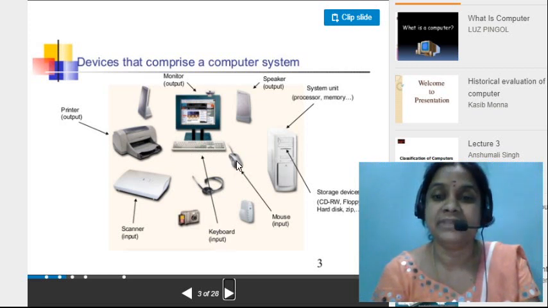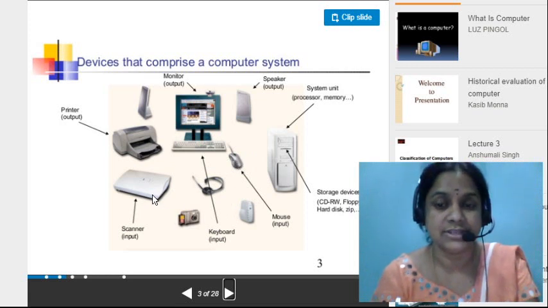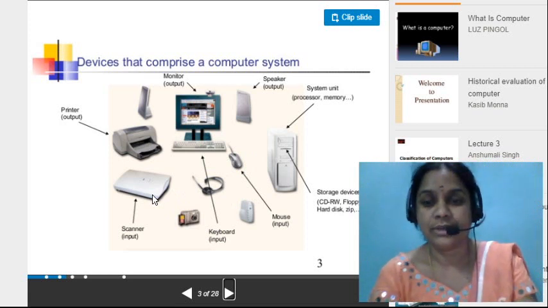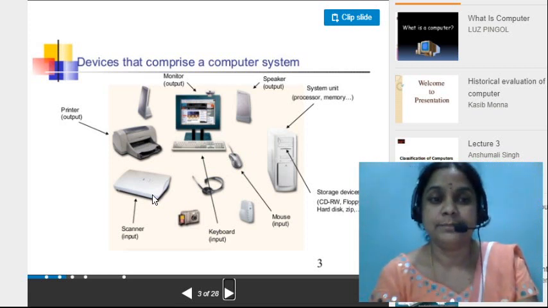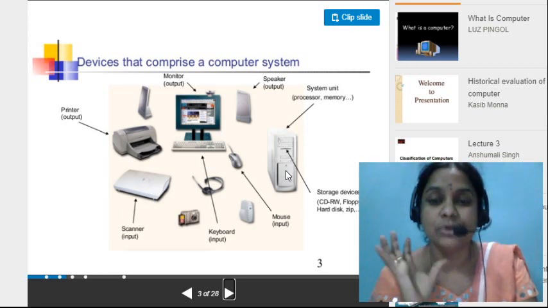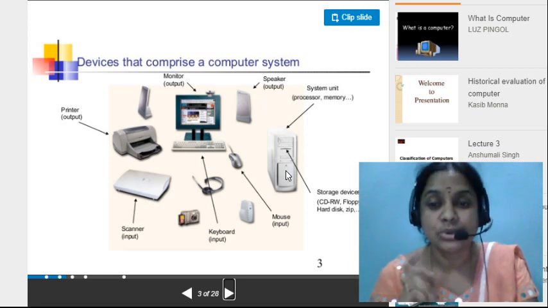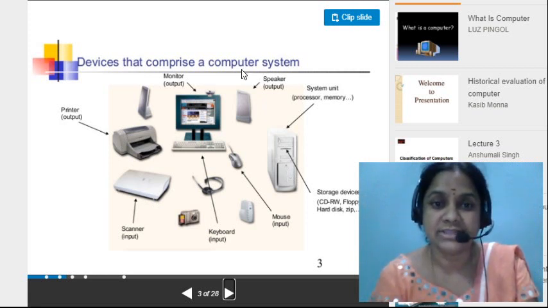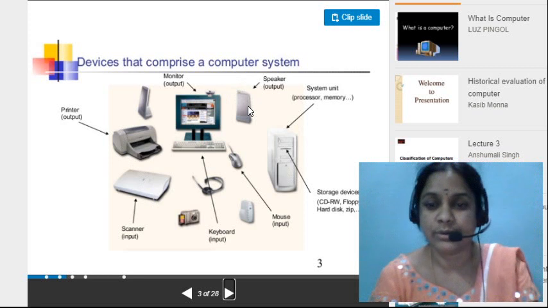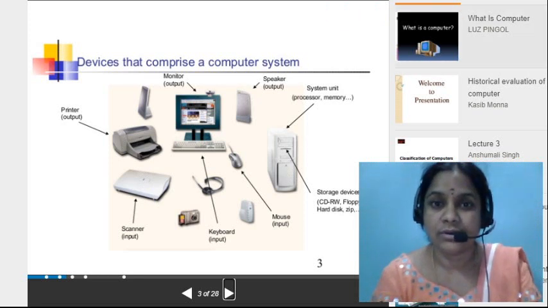And we have here mouse. And we have here scanner. Scanner is to scan papers or images or anything. Okay. And the next here, printer. This is the printer, and this is here CPU. It is going to have storage capacity. This is the speakers. Okay, is it clear to all of you?